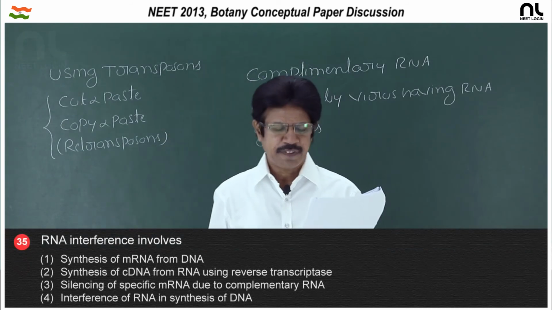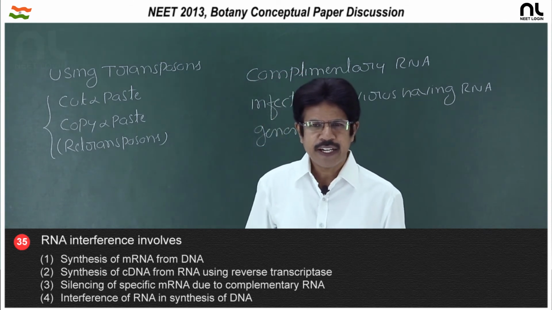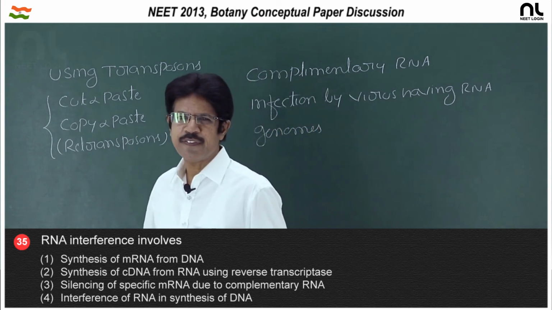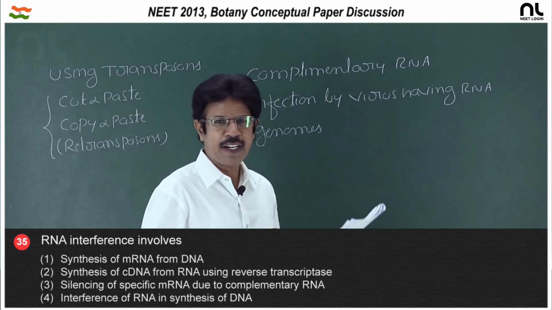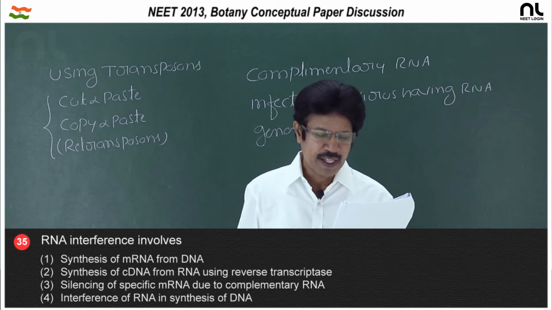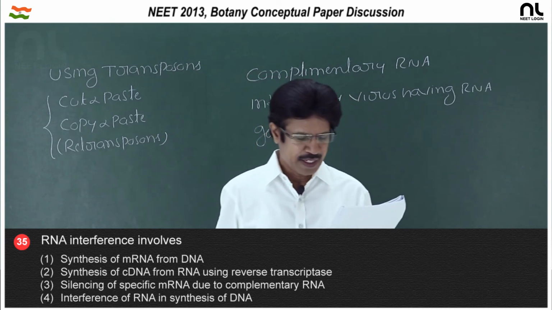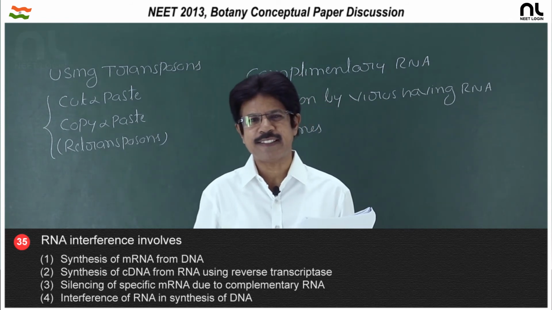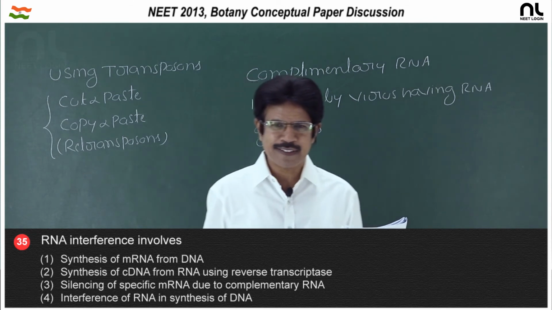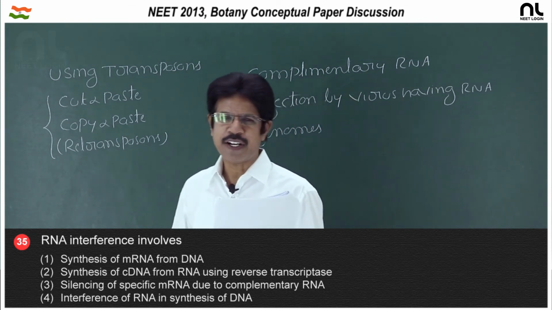Question number 35, RNA interference involved. RNA interference is a cellular defense, a nucleic acid based immunity in eukaryotic organisms. This is also called quelling, or gene silencing. In the first option, synthesis of mRNA from the DNA, that is transcription, involves the formation of mRNA. The enzyme is RNA polymerase.